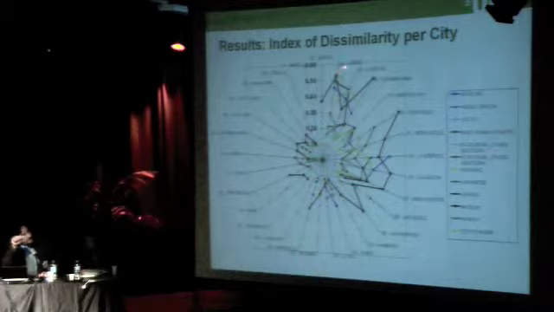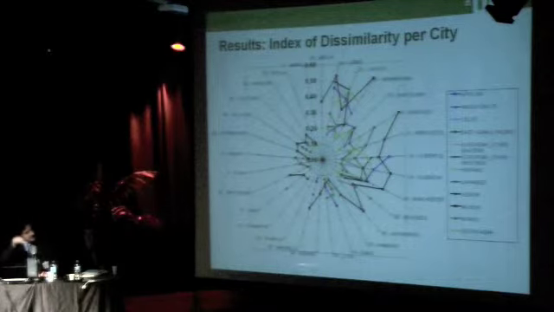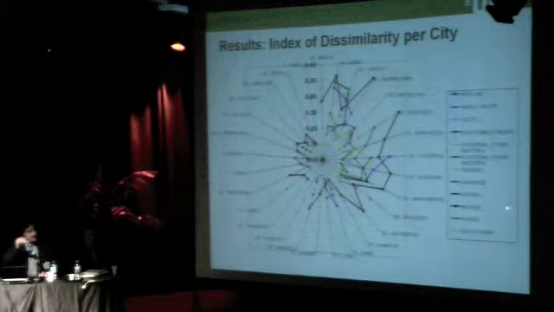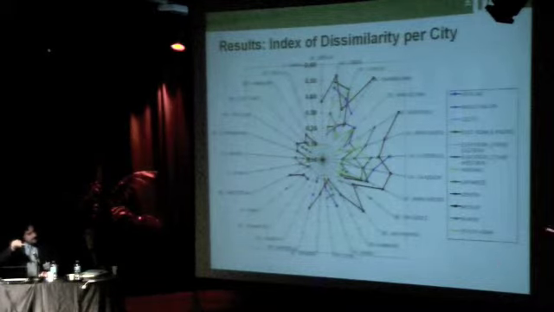So the most segregated cities are the UK ones over here, and then we have some Belgian cities over here, Brussels and Antwerp, and then the rest of Europe comes in a clockwise direction. The colors relate to the major groups using names. So Muslim names appear as the most segregated ones throughout all the countries. And then in the UK we have different levels of segregation for these groups.